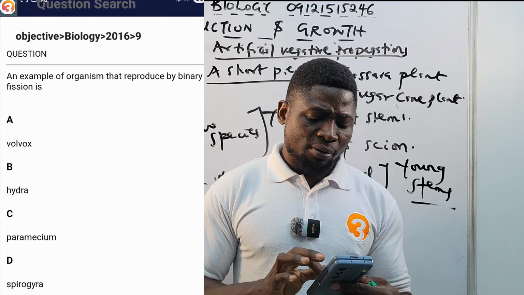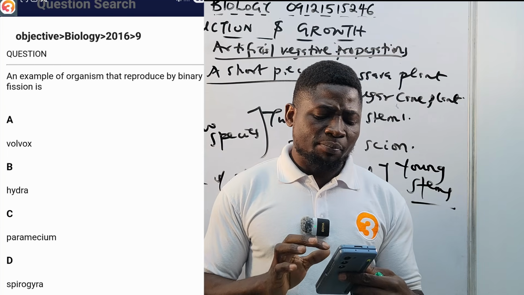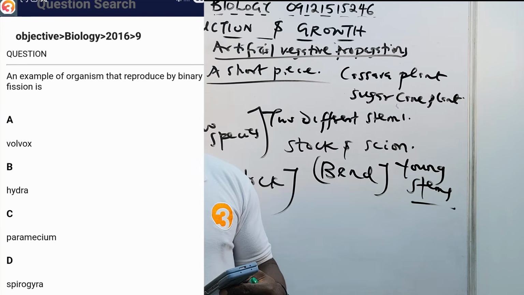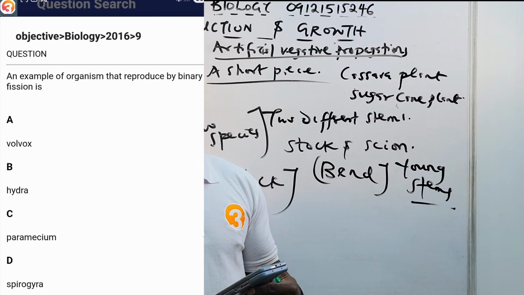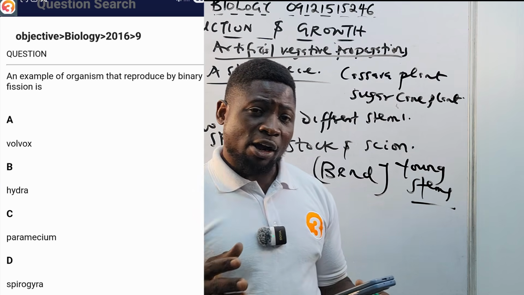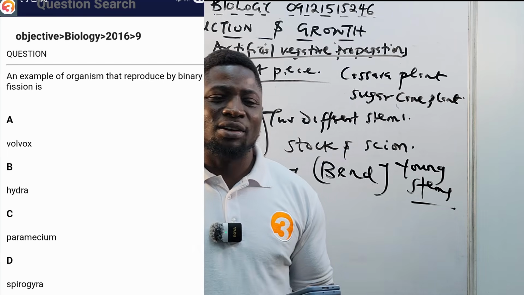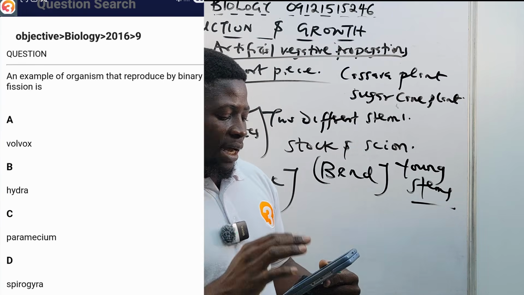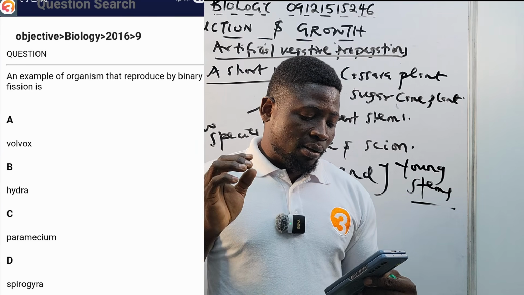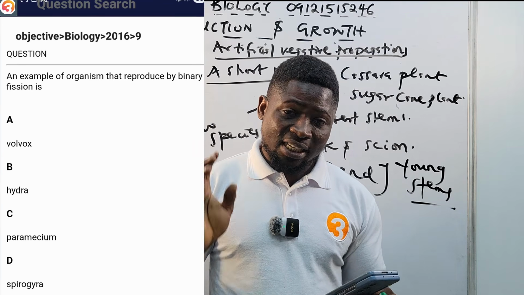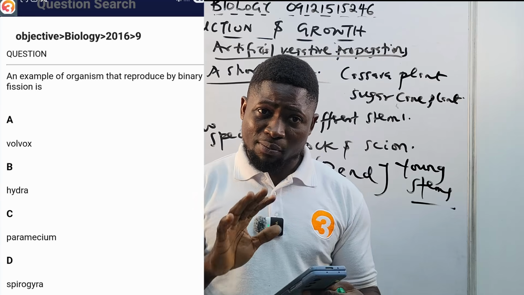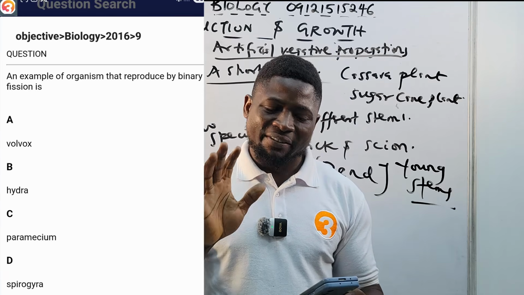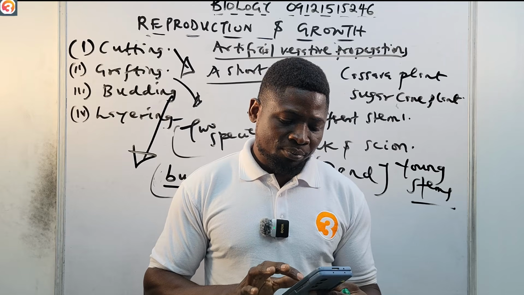2016, number 9. An example of an organism that reproduces by binary fission. I told you it is mostly simple unicellular organisms or very simple multicellular organisms. A says Volvox, B says Hydra, C says Paramecium, D says Spirogyra. The answer is looking at you there. We listed all of the organisms that reproduce by binary fission, so give me the answer in the comment section.